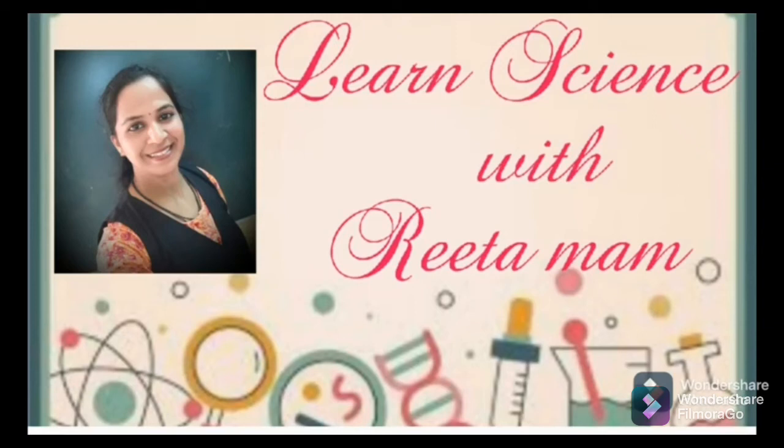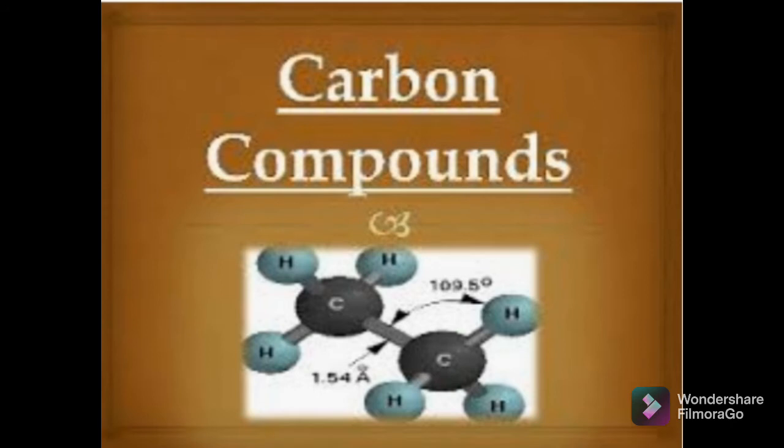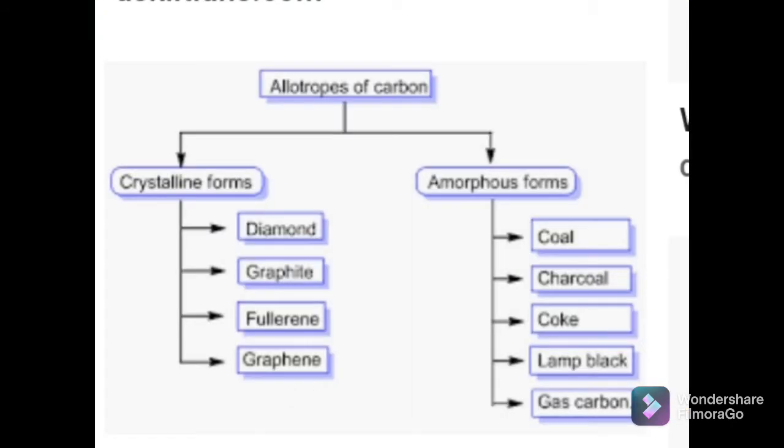Good morning students and welcome back to our video lecture on the same topic, carbon and its compounds. In my previous video lecture we studied crystalline allotropes of carbon. So tell me, what are the crystalline allotropes of carbon? Yes, diamond, graphite and fullerene.